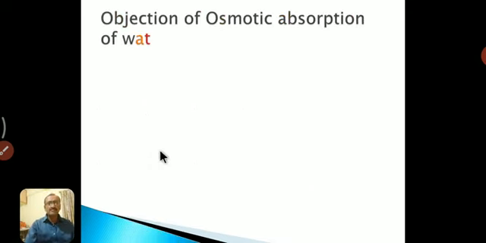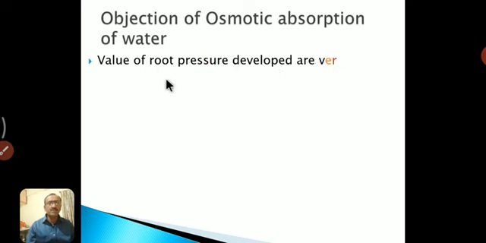Next, there are some objections to osmotic absorption of water, which are these. First one is that the value of root pressure developed is very low, and hence in very tall plants it will not be the sole working mechanism for absorption of water.